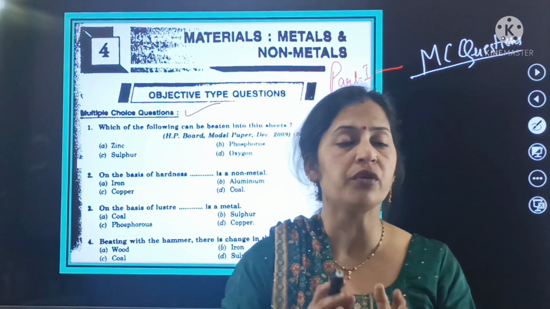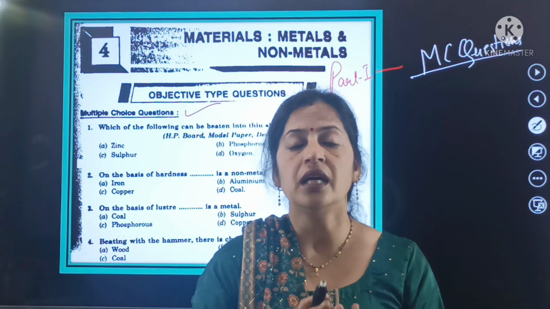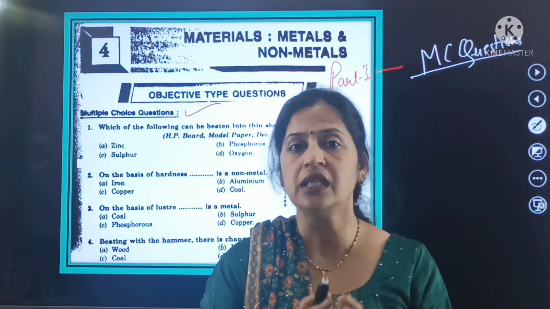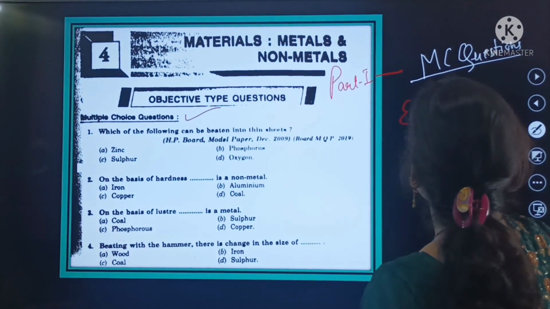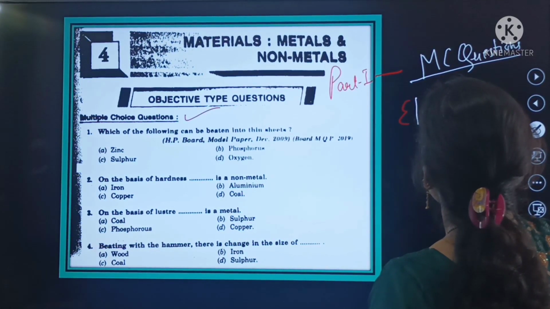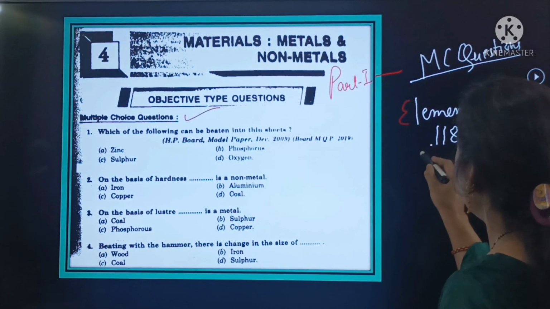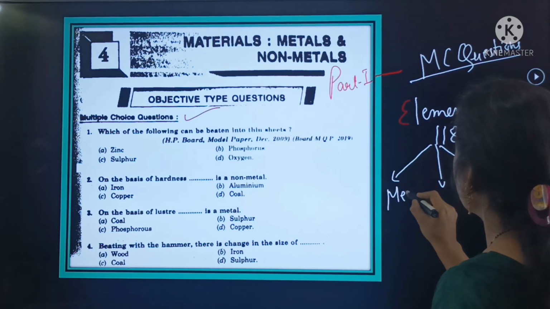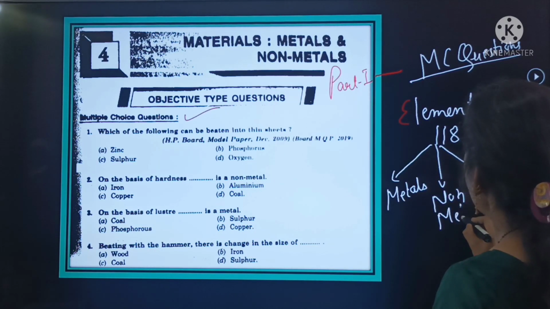First we will see a brief introduction to materials, metals and non-metals. In the periodic table there are a total of 118 elements, and these elements are categorized into various parts: metals, non-metals and metalloids.